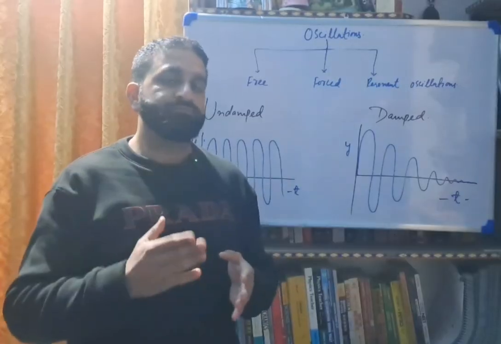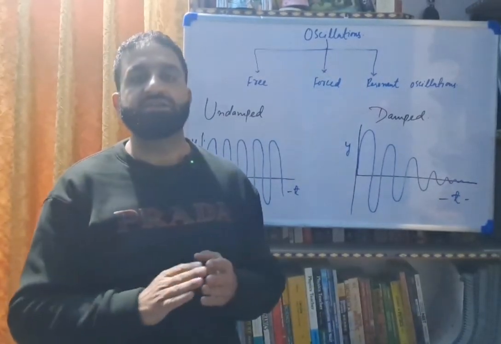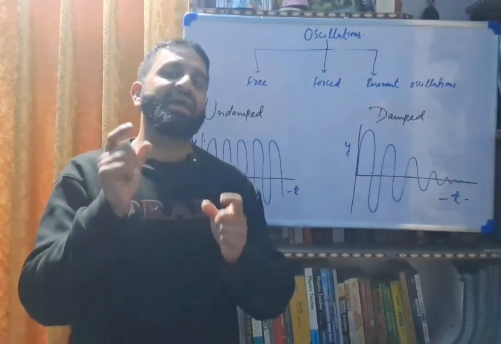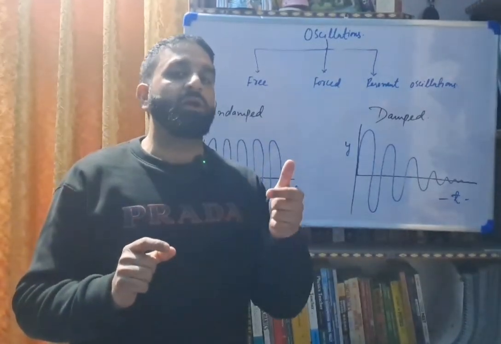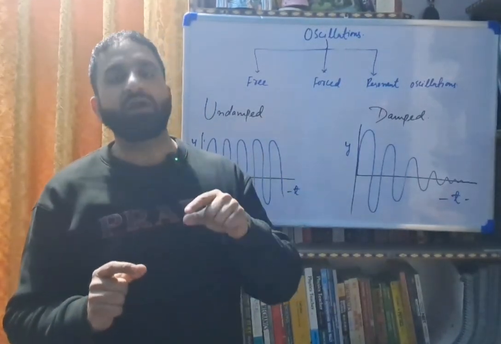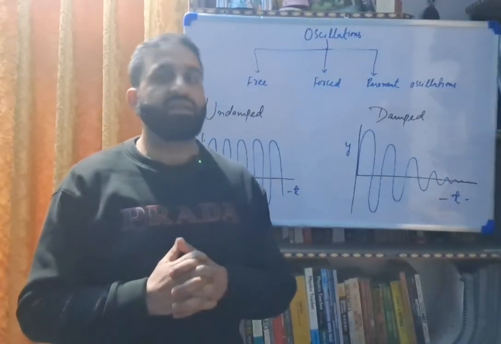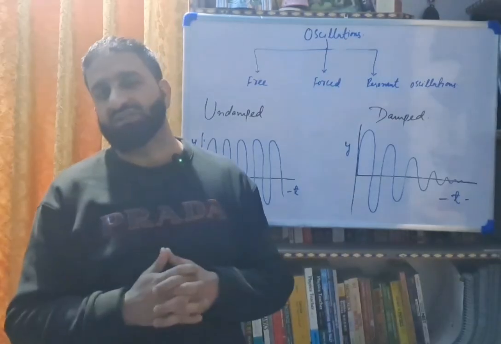Like if a pendulum is swinging with its natural frequency and we are continuously pushing it, oscillations are set up in the pendulum that are different from its natural frequency. Those oscillations are called forced oscillations.